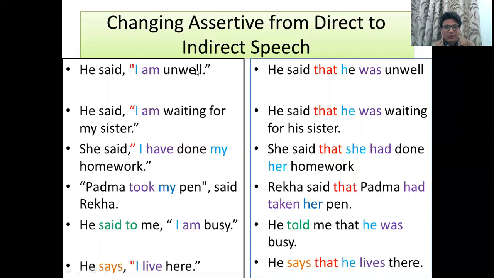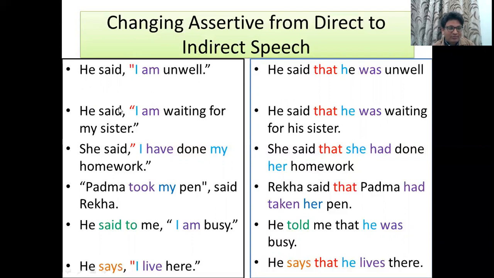Now we are going to move to the next sentence. He said, "I'm waiting for my sister." He said that he was waiting for his sister. Why his sister? I: who is I? I is the speaker. Who is the speaker? He.